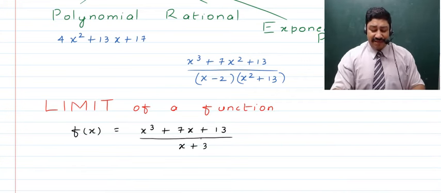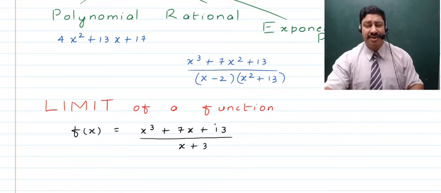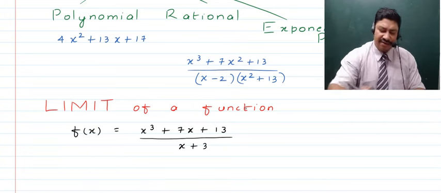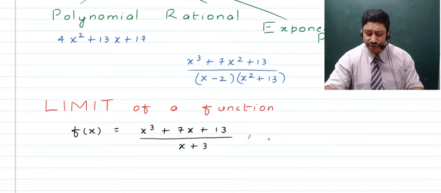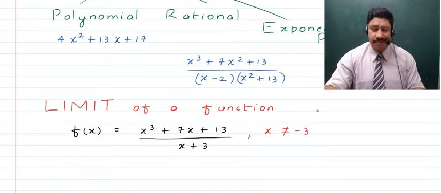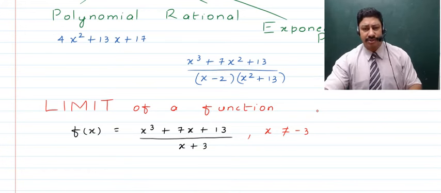If we have x + 3 in the denominator, can anybody tell me what is going to be the domain of the function? Yes, Shweta. Very correct. If we have the value of x to be minus 3, that is not going to be possible for this function, because the denominator will become 0.